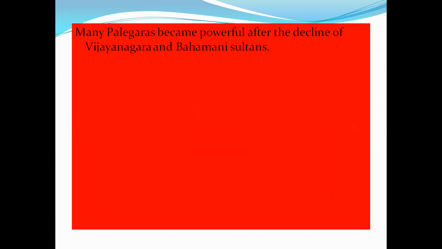Next, children. After the Vijayanagara rule, many Palegaras came to rule. Because the king could not rule all the places himself, he appointed Palegaras. Palegaras are nothing but Nayakas and leaders who look after places or villages.